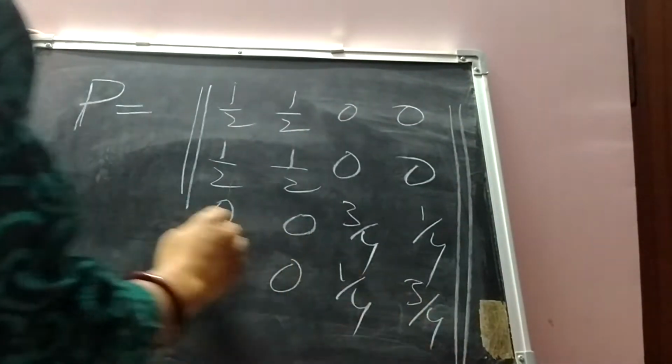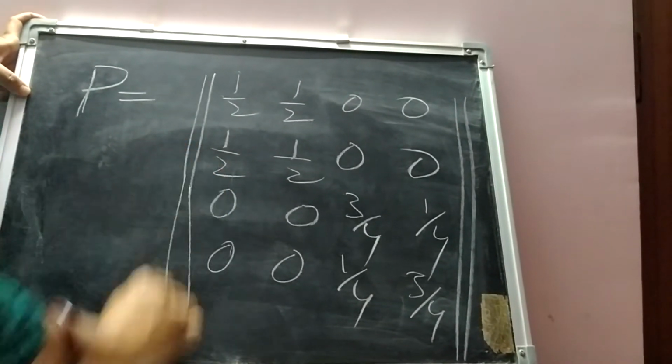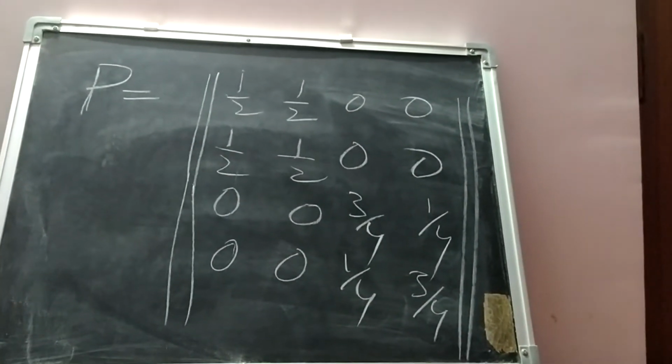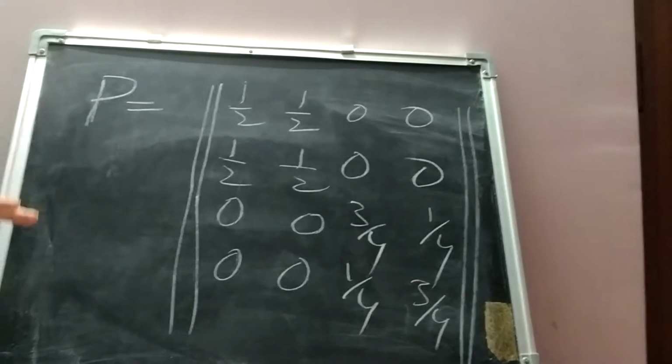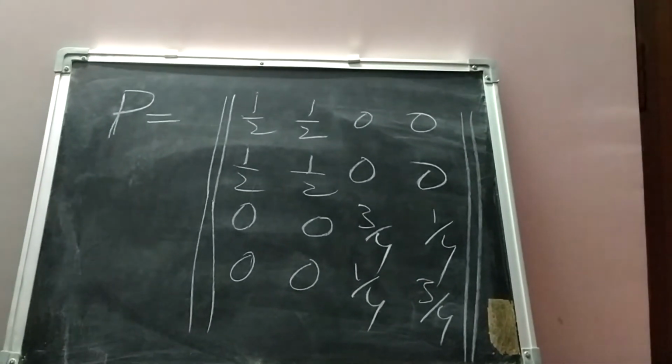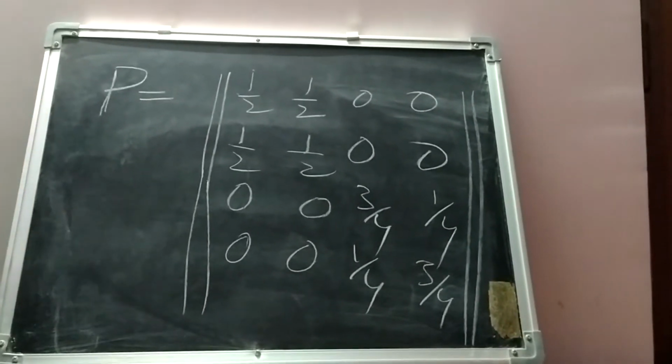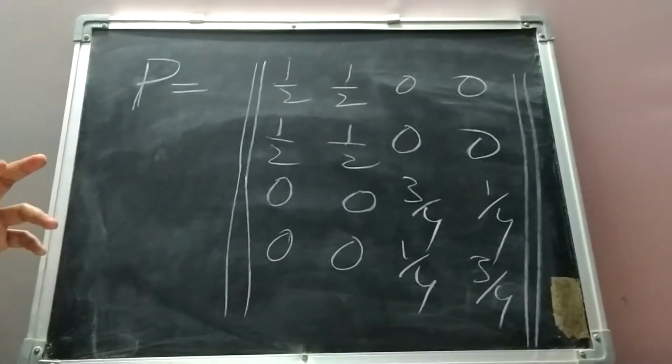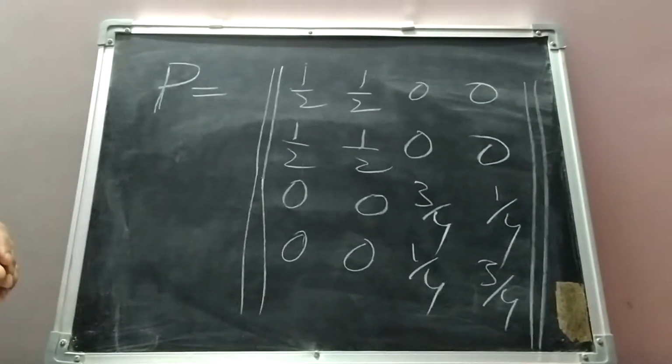Suppose this is the transition probability matrix corresponding to a given Markov chain. Now in this we have to identify the equivalence classes and check whether this Markov chain is irreducible or not.